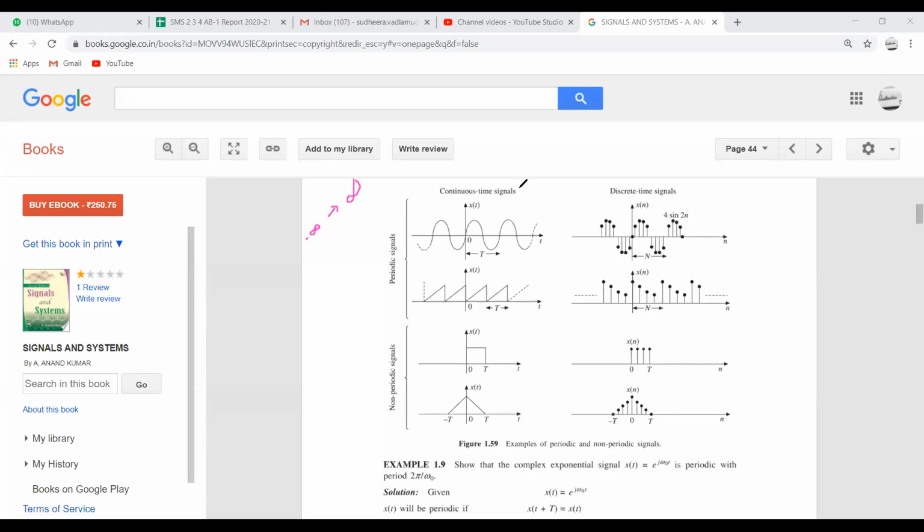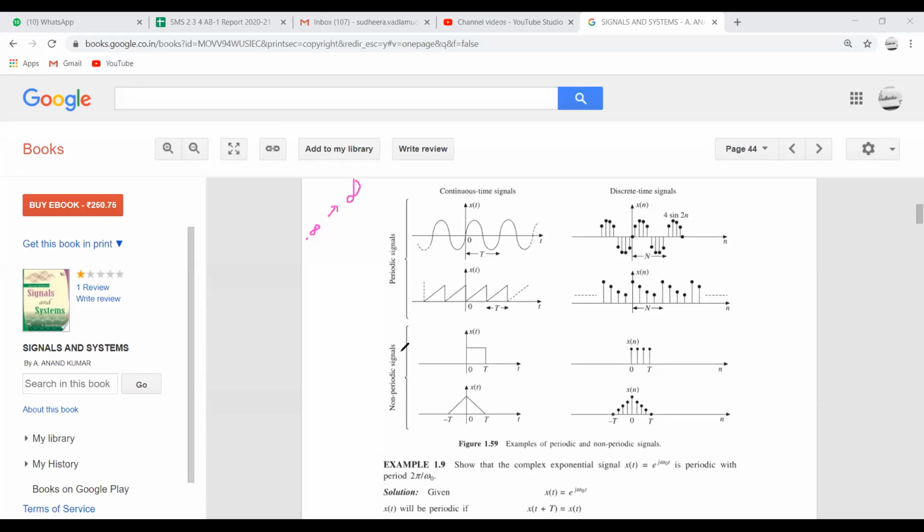So this is a periodic signal because it is extending from minus infinity to plus infinity. And second, the same cycle is getting repeated from minus infinity to plus infinity. Is it clear? Similarly, the second example is a triangular signal. This is also an example of a periodic signal in which the basic triangle structure is repeating from minus infinity to plus infinity with the period capital T.